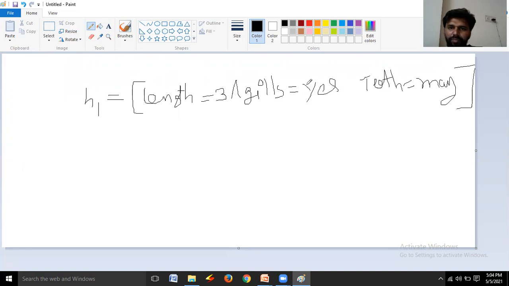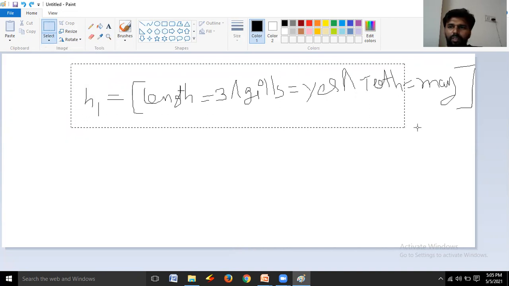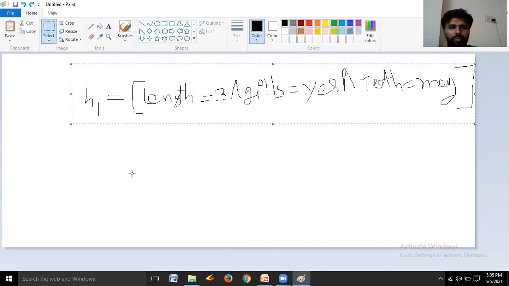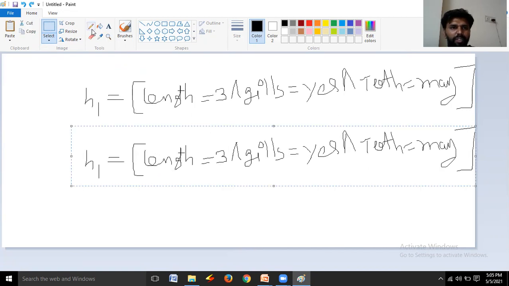Conjunction, right? Similarly, you may write the H2 like this. H2 is equal to... now observe this.